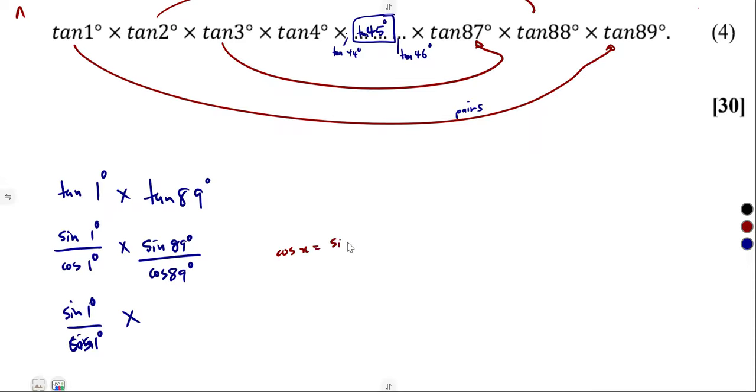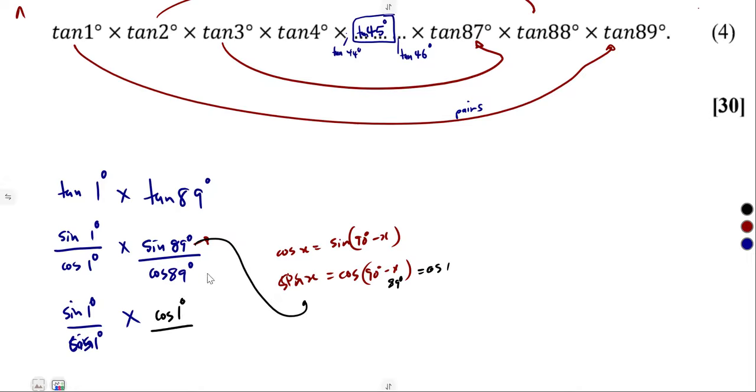Cos of x equals sine of 90 degrees minus x, and sine of x equals cos of 90 degrees minus x, from our cofunctions. So using that, cos 89 is sine of 90 minus 89, which is sine of 1. And sine 89 is cos of 90 minus 89, which is cos of 1.